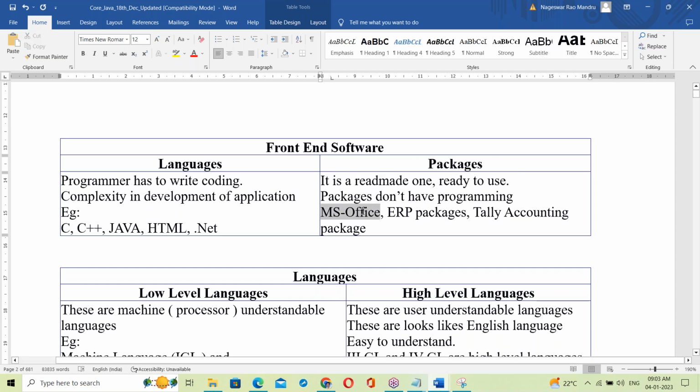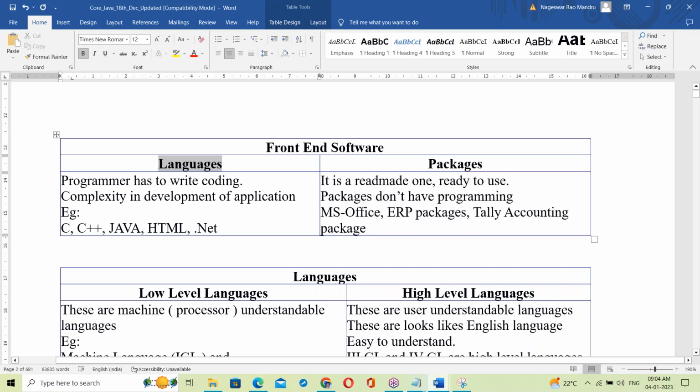Like MS Office, a package. No programming, no coding. Packages don't have any programming. Like the MS Office package, ERP packages like Oracle ERP and SAP ERP, and next, Tally accounting. They are packages. Here we don't have any programming.